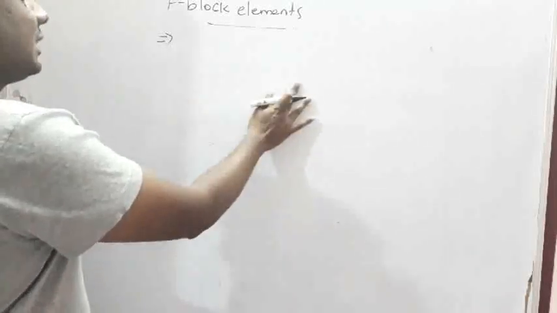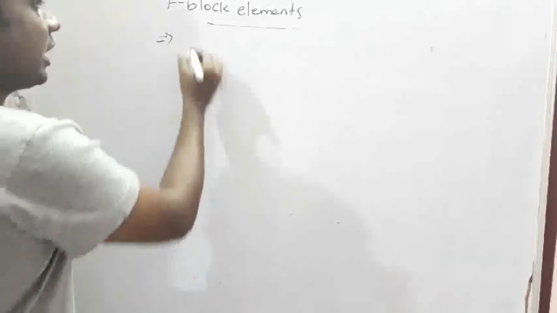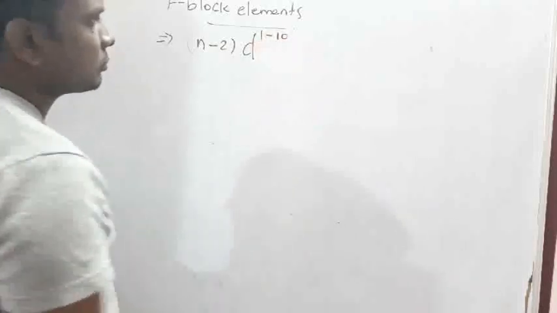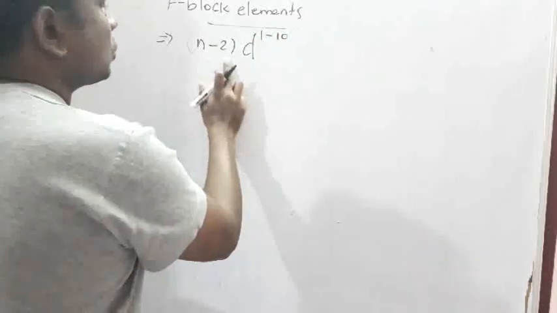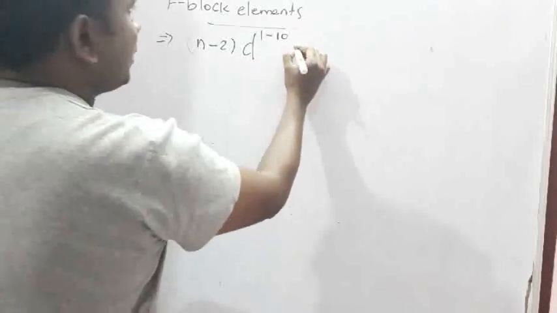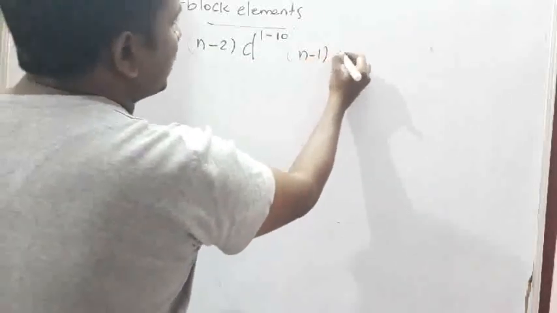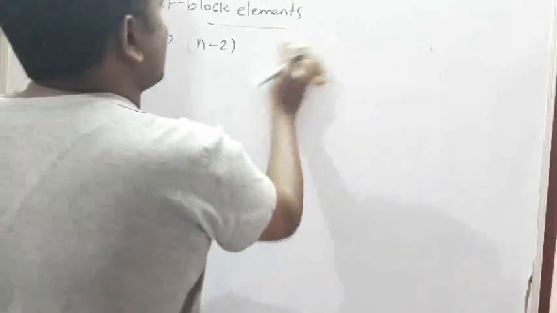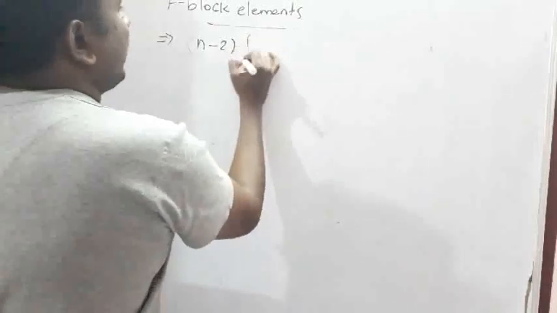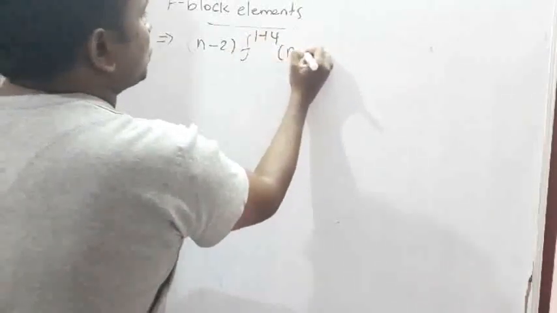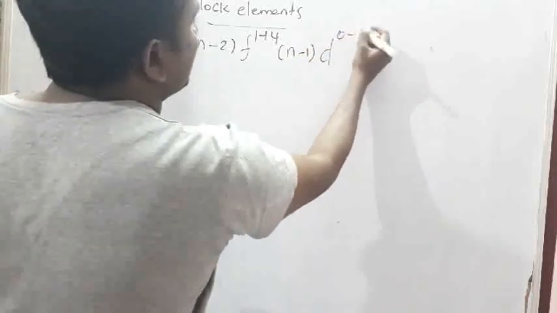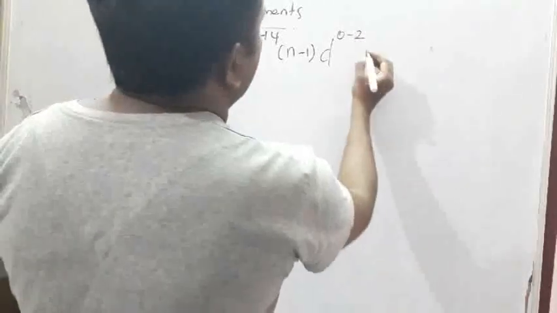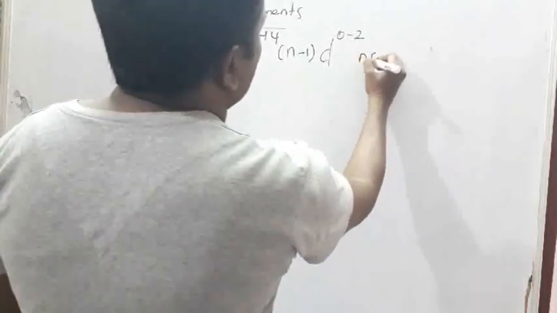The general electronic configuration of F block elements is (n-2)f1 to 14, (n-1)d0 to 2, ns2.